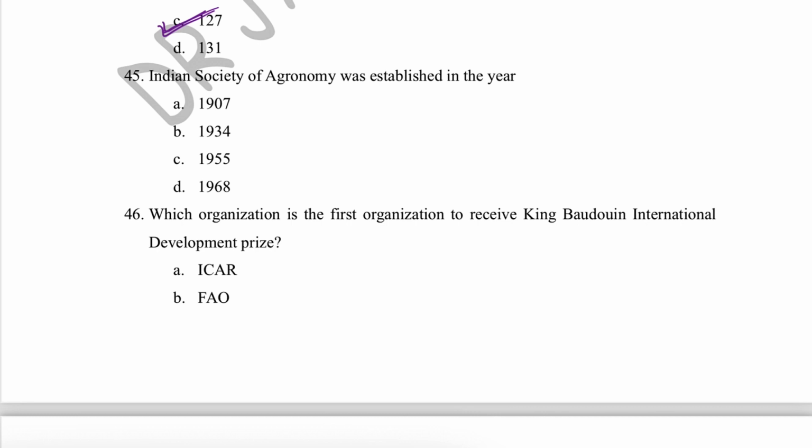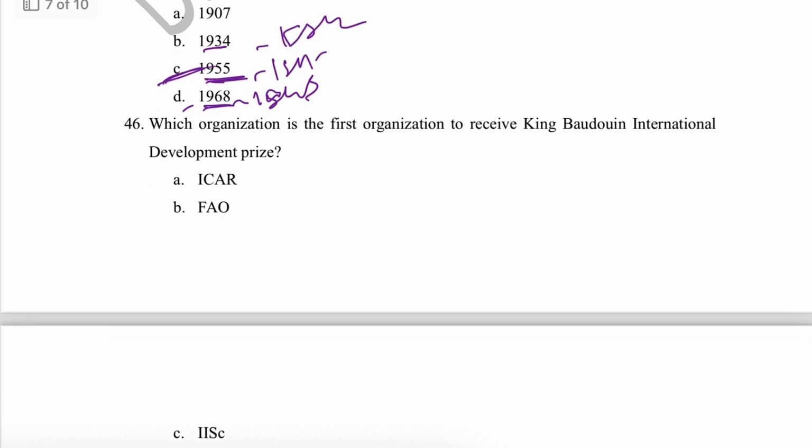Then Indian Society of Agronomy was established in the year 1955. And Indian Society of Soil Science was established in 1934. And Indian Society of Weed Science in 1968. You have to remember this. This is Indian Society of Weed Science, this is Indian Society of Agronomy, this is Indian Society of Soil Science. Okay.